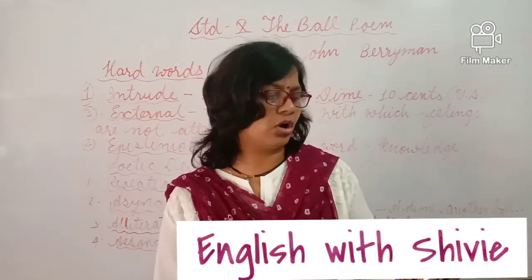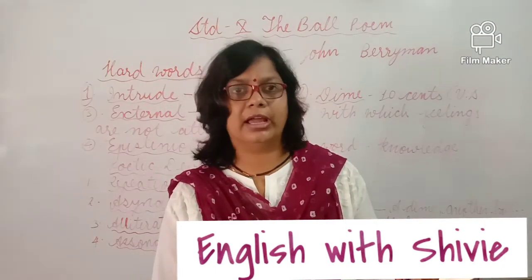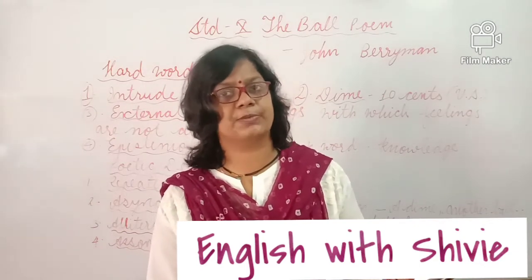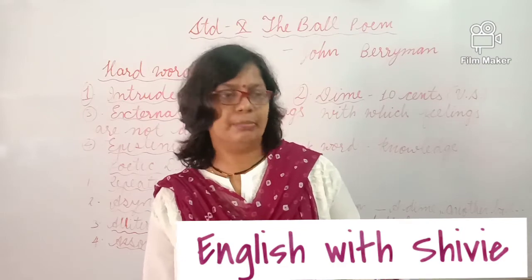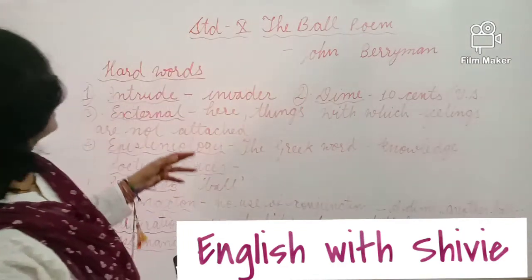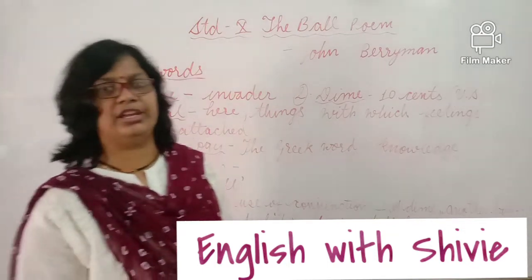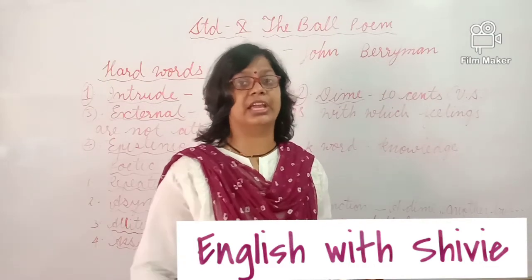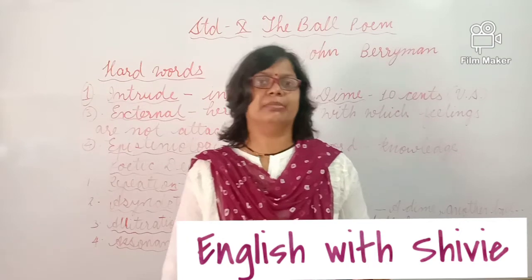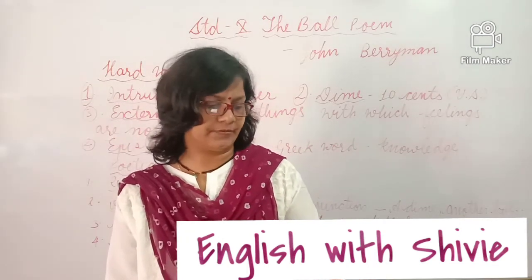So no one buys a ball back. Nobody will be there to buy the ball back. Similarly, no one will be there to give you all the responsibility, all the feelings, all the love back again. Money is external. Here, external means things with which feelings are not attached. We can buy the ball, but we cannot buy the feelings. So here, money is related with the things which are attached with our hearts.